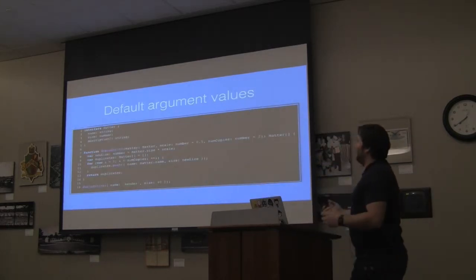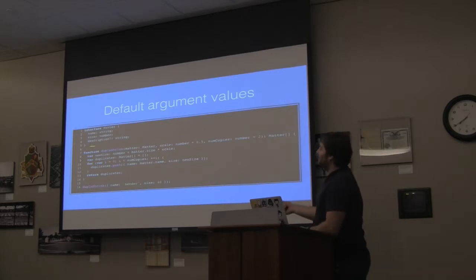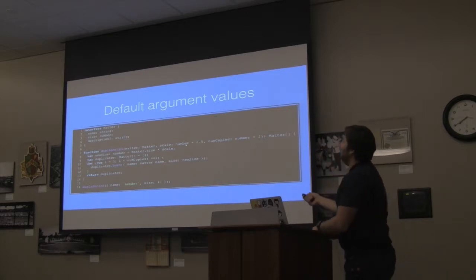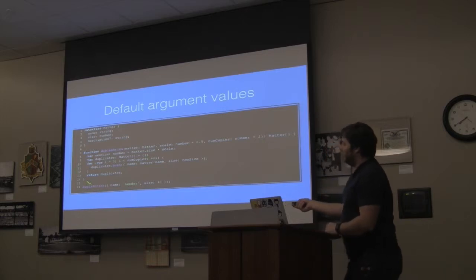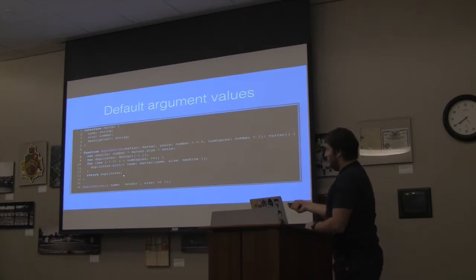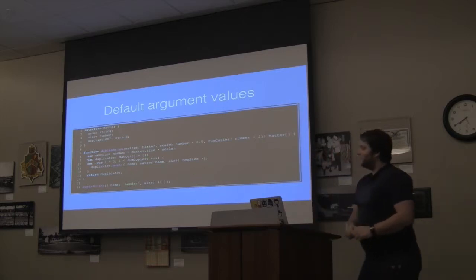We can also have default argument values. So I can update this duplishrink function, and I can optionally pass in the scale, what I want to scale it by, and the number of copies that I want to create. And if I leave those off, then it's just going to set those to a default of 0.5 and 2. And so when I do that, then I just updated the function to actually do that, and it does the same thing.